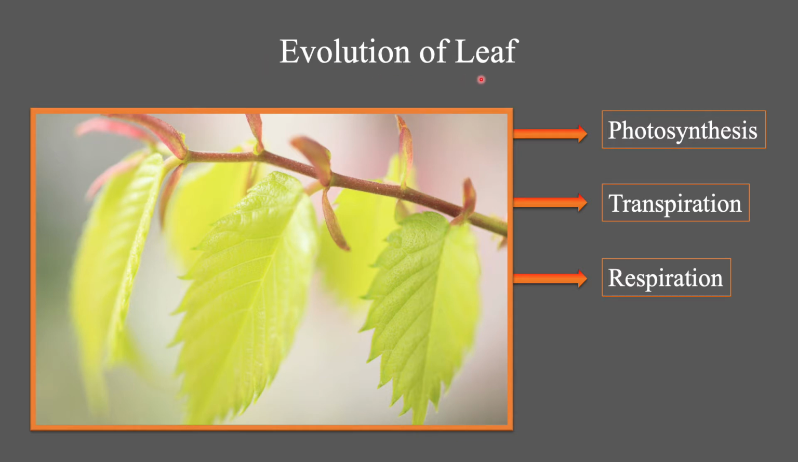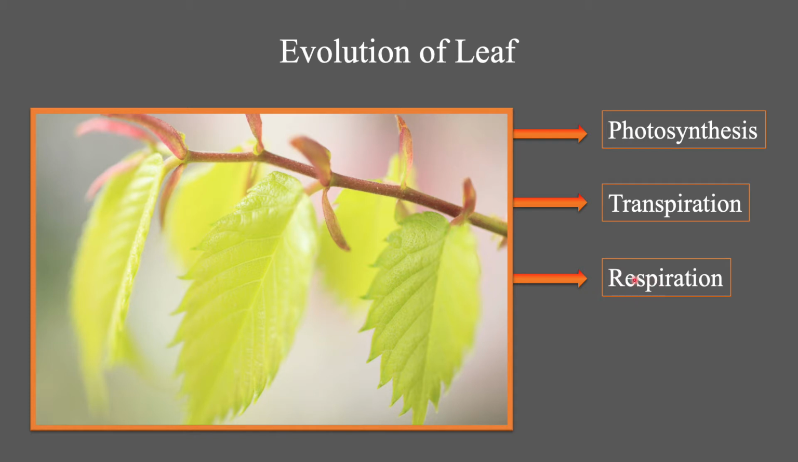Evolution of leaf. Leaf is a green, mostly flat structure born at the node on the stem or on its branches in all vascular plants. The primary function of the leaf is photosynthesis. It also helps in transpiration.